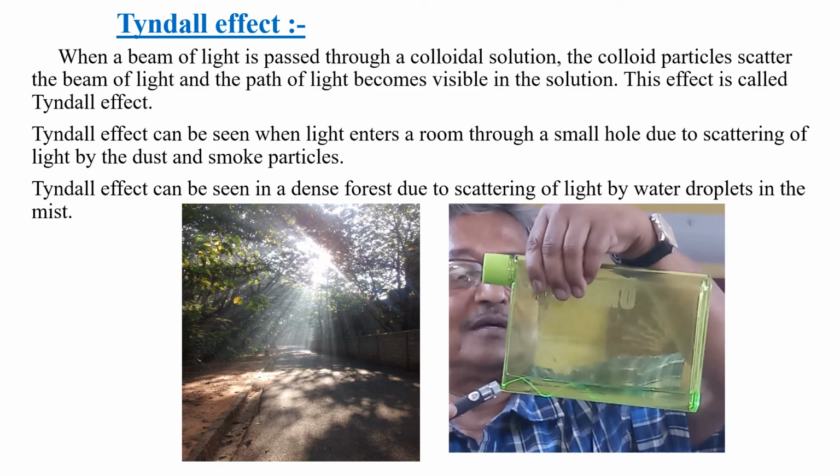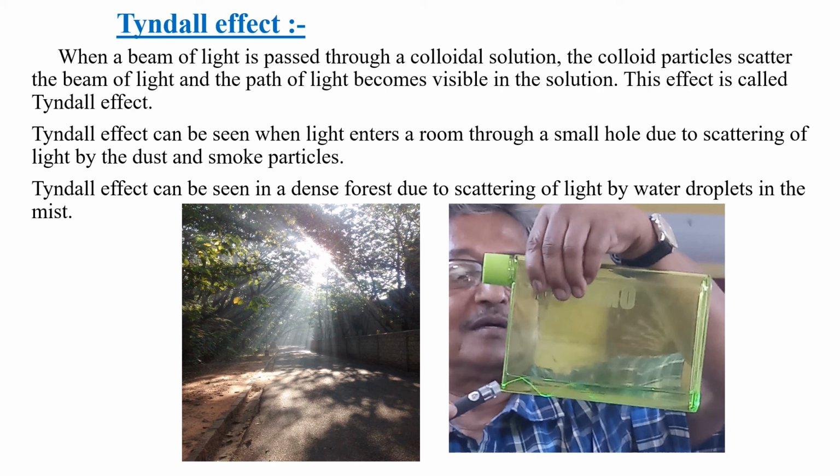Let us know about the Tyndall effect. When a beam of light is passed through a colloidal solution, the colloid particles scatter the beam of light and the path of light becomes visible in the solution, and this effect is called Tyndall effect. Students, you might have seen when light enters a room through a small hole, due to scattering of light by the dust and smoke particles.